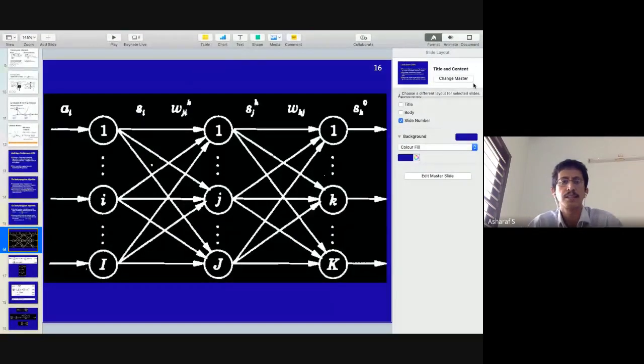So this is the slide, and I need you to have the network in front of you. A, B is a training data. Let's call it A_m, B_m is a training data, where m runs from 1 to, say, K or N data points. A is the input, B is the corresponding desired output, and B dash is the network provided output.